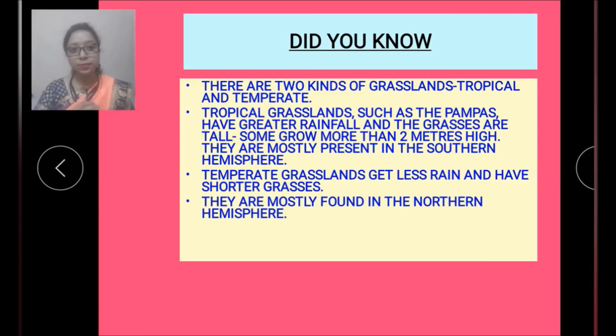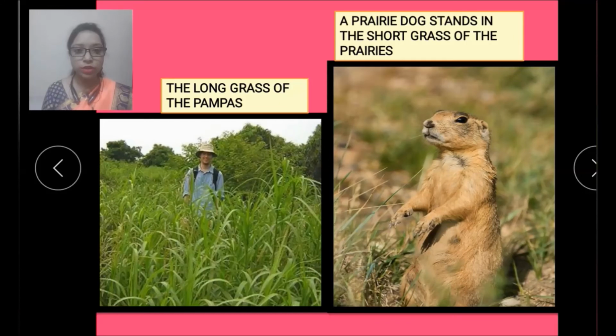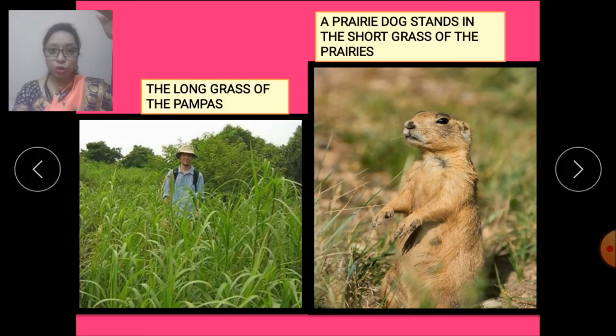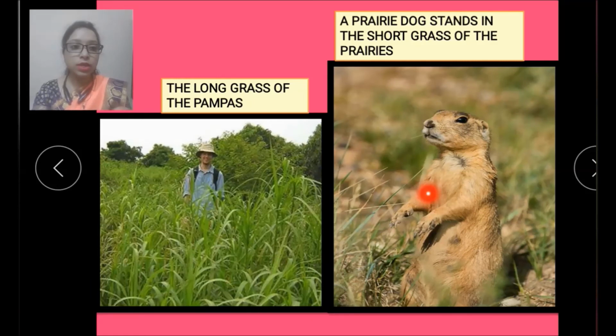Now we'll see the picture of both these grasslands. These pictures are also given in your book again in chapter number 8. Here you can see the long grass of the pampas. They grow more than 2 meters high. You can see this person is standing and the grasses are tall. And here you can see a prairie dog stands in the short grass of the prairies.